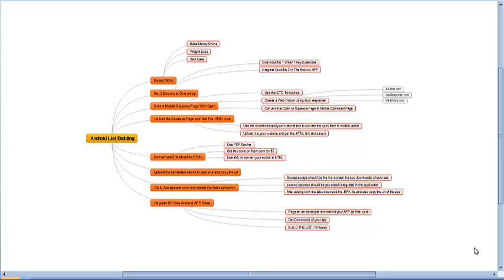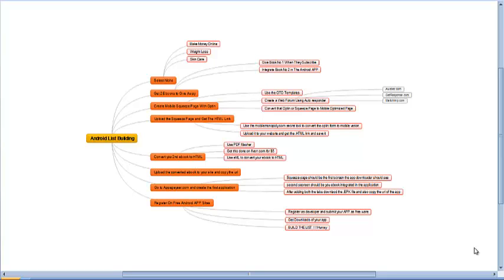So the first thing we have to remember is that we are going to build a list using Android applications which are hot at the moment, and the Android market is very hot and you can get massive traffic to your site, build a list and do a lot of things. You can convert this traffic to any type of monetization you like, or you can just do whatever you like after you build the list. So I'm just taking you through the overview of the method, what we are going to do and how we are going to do it. I have prepared this mind map to explain everything.